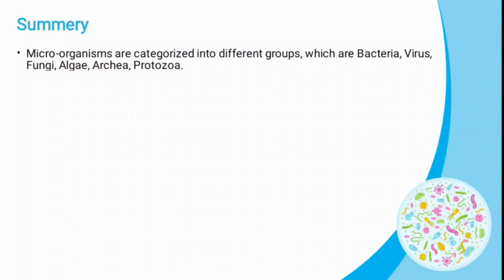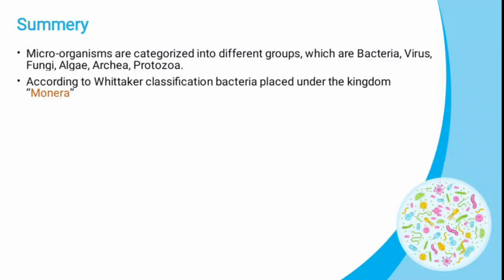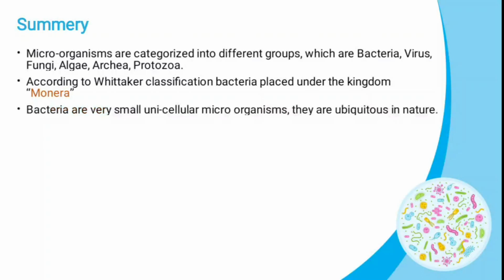Next, we come to the summary. We have already learned that microorganisms are very small, and we cannot see them with our naked eye. These microorganisms are categorized into different groups such as bacteria, virus, fungi, algae, archaea and protozoa. Based on Whittaker classification, bacteria are kept under the Monera kingdom.